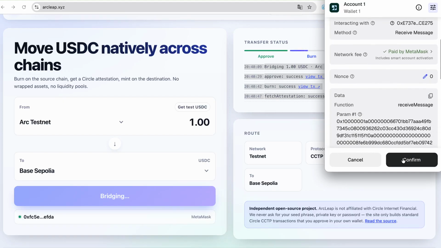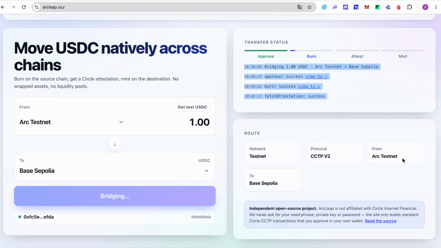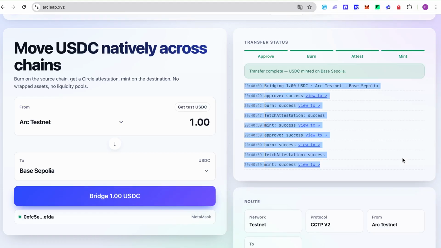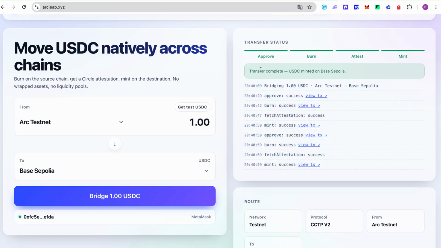The transfer completes. The log shows each step with a link to the Explorer: approve, burn, fetch attestation, and mint. That final mint step is where most integrations quietly stop, reporting success while the funds sit burned and unminted on the other side.